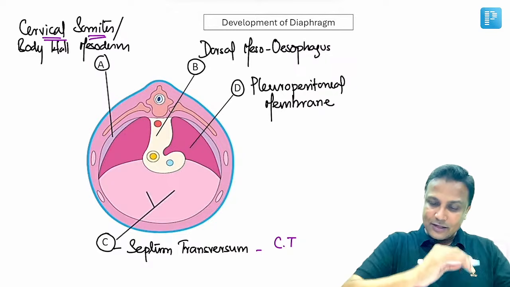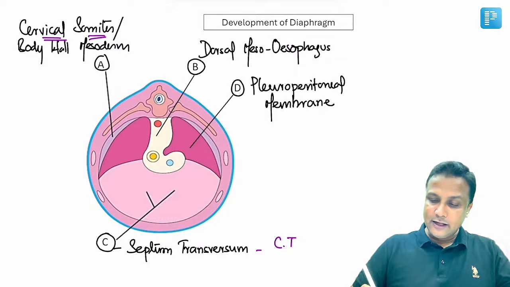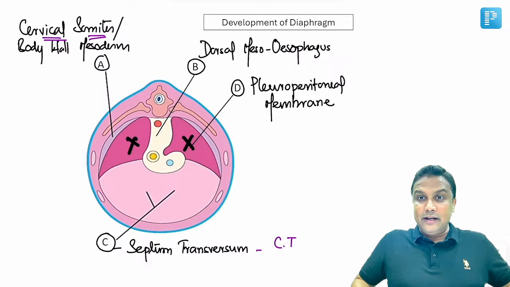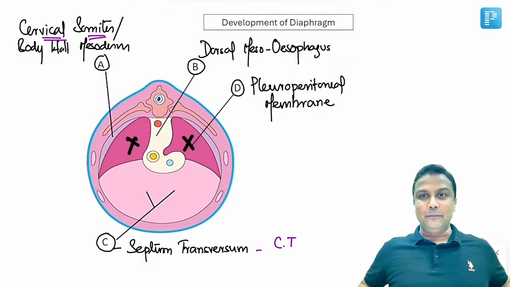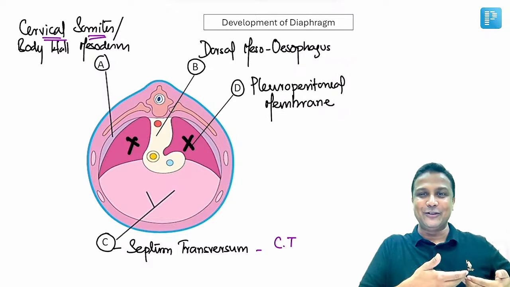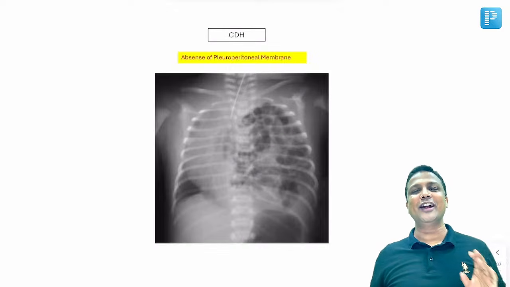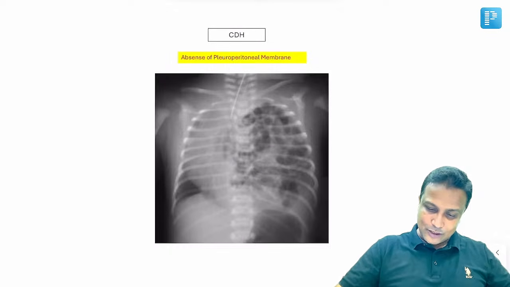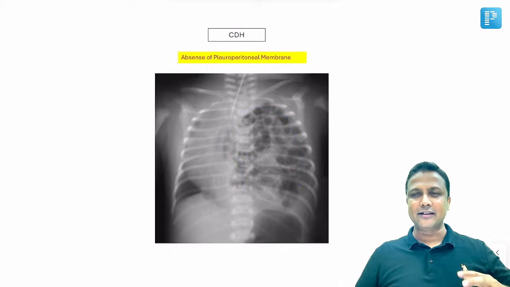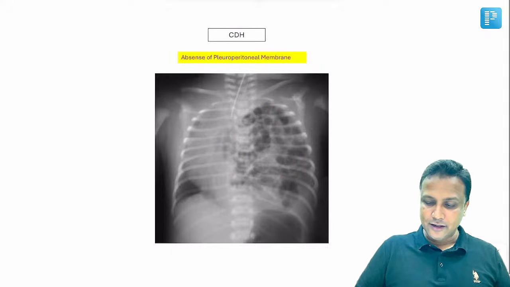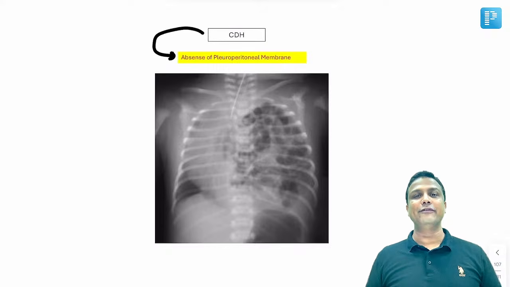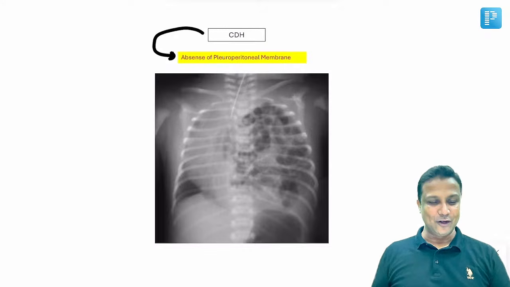Fine. Now, sometimes, unfortunately, in some babies, the pleuroperitoneal membrane is absent. If the pleuroperitoneal membrane is absent, now during development, the pressure will be more in the abdomen. So therefore, the loops of intestines are going to herniate into the thorax, and that is referred to as congenital diaphragmatic hernia. You are able to see the loops of the intestines herniating into the thorax here, sir. Compressing the lungs, lung hypoplasia and so on will happen. Why does congenital diaphragmatic hernia occur? It is due to what? Absence of pleuroperitoneal membrane. Topic completed here, sir.